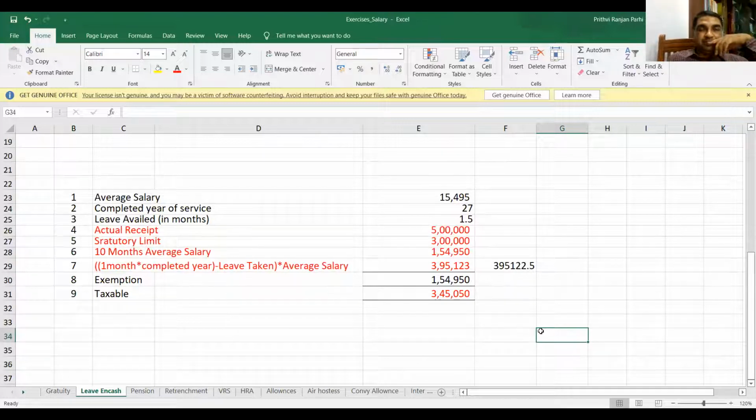Yes, sir. Okay. All of you have understood. This is how you'll find out how much is taxable and how much is exempted for leave salary. Okay. Should we move to the next provision now? What do you say? Yes, sir. Good.